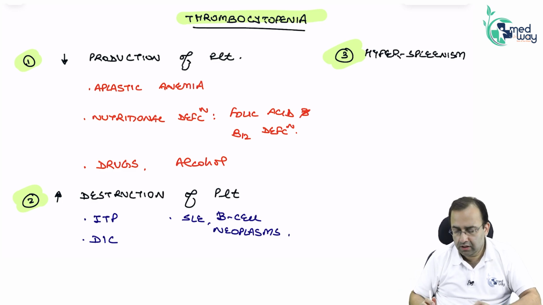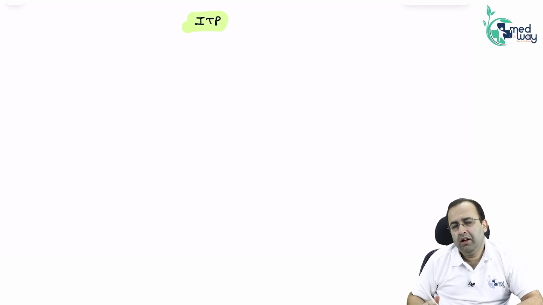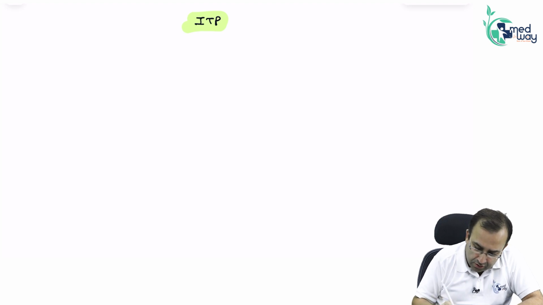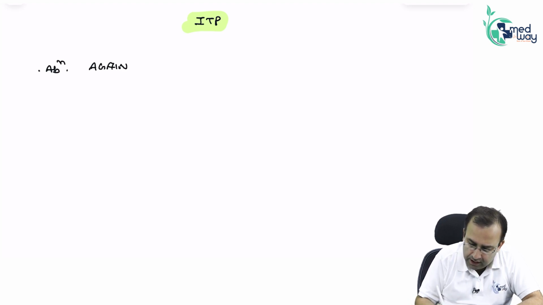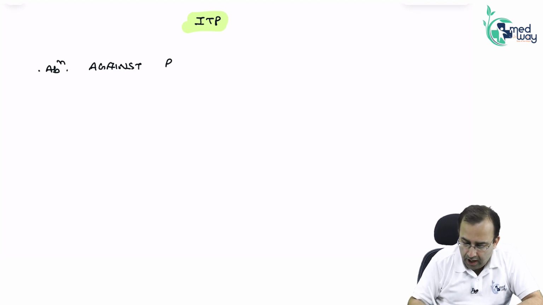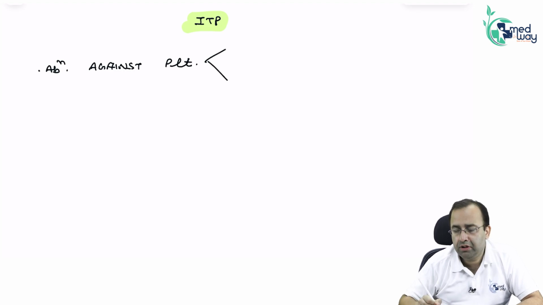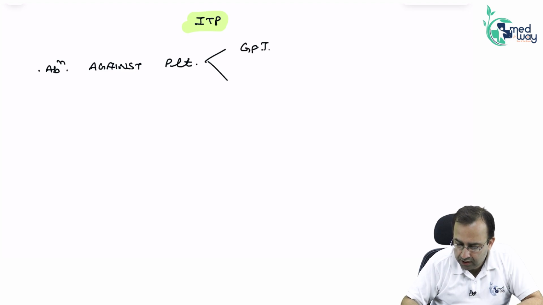So let us start with our first topic, that is ITP, immune thrombocytopenic purpura. ITP, you already know, is immune, so it is associated with the presence of antibodies against platelets. Antibodies against which receptors of platelets? Antibodies against GP1B9 and GP2B3A present on platelets.